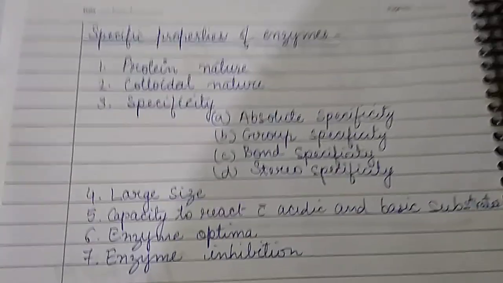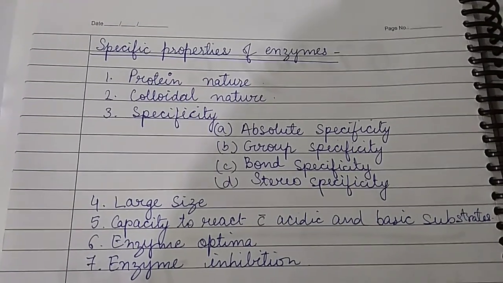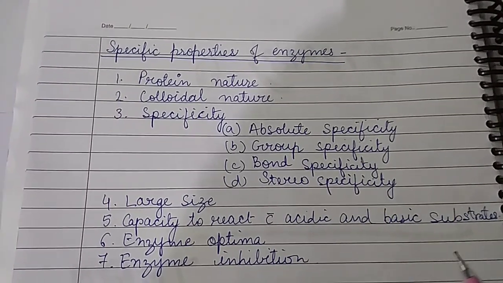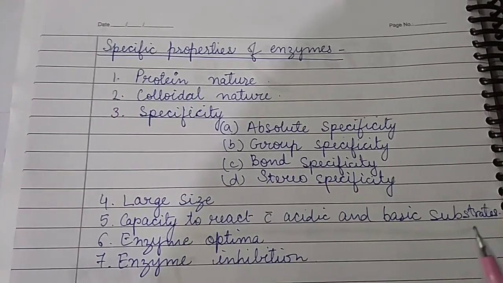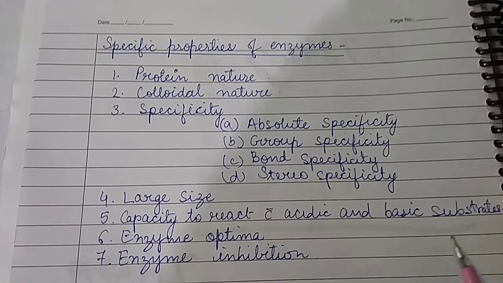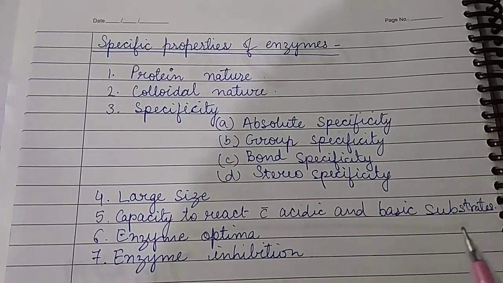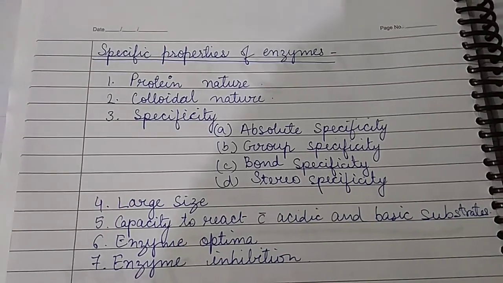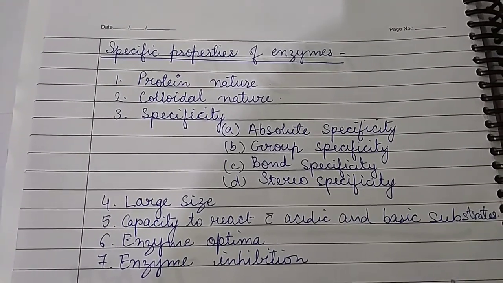Chemically, all enzymes are made up of proteins having high molecular weight, basically made up of chains of amino acids which are linked together by peptide bonds. So enzymes can be denatured, meaning proteins lose their shape at high temperature, and since enzymes are made up of proteins, they can be denatured at high temperature.